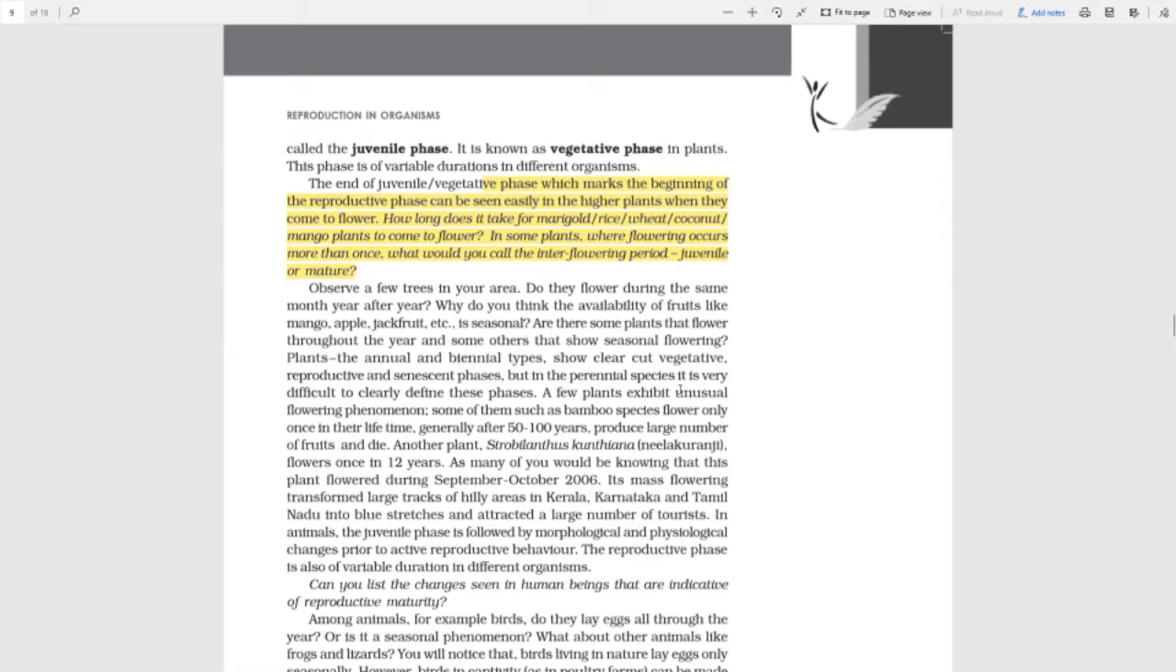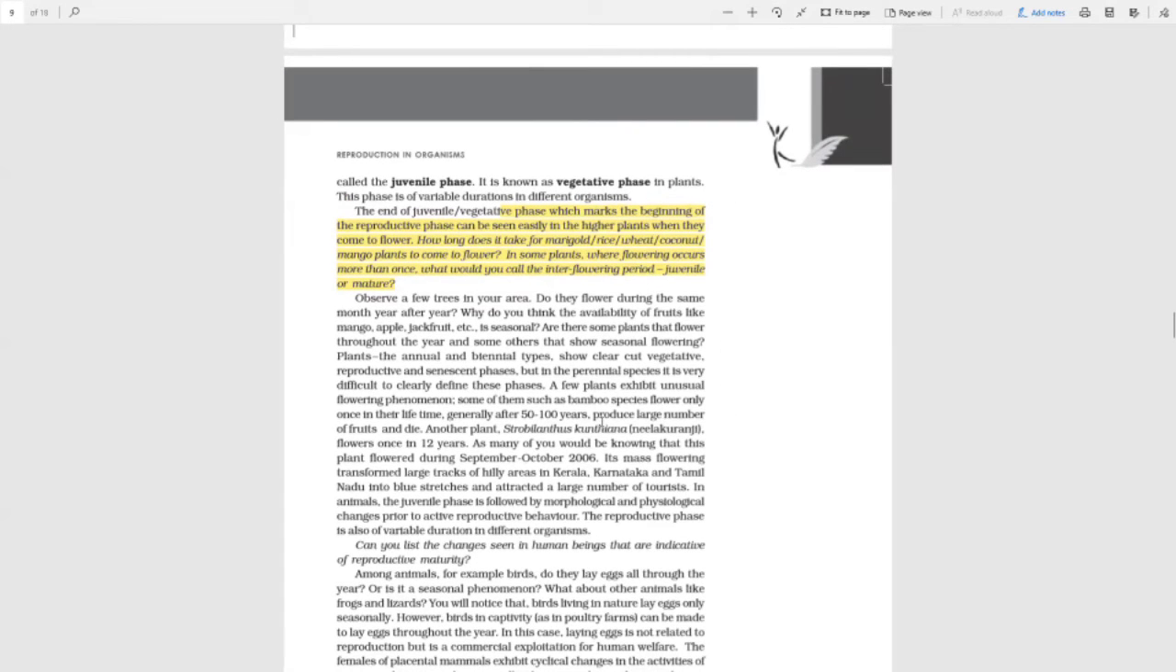Now there are some interesting examples they have cited in our textbook. Thanks to NCERT, a few plants exhibit unusual flowering, like bamboo species. They only flower once in their lifetime, generally after 50 to 100 years, and produce a large number of fruits and die. Another plant is Strobilanthes kunthiana or Neela Kuranji.